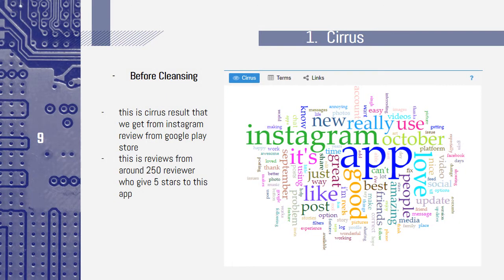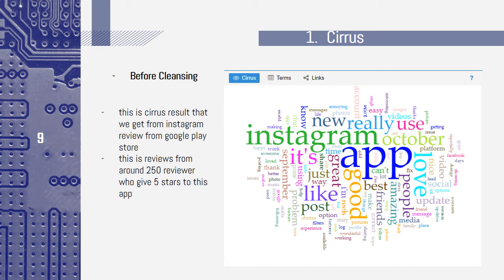The first one is Cirrus. From the picture, as we can see, this is the result that we got from the 250 reviewers who gave 5 stars to the Instagram app. From the result that we got, the biggest words that we see in the picture are the most frequent words that the reviewers used to review this app.